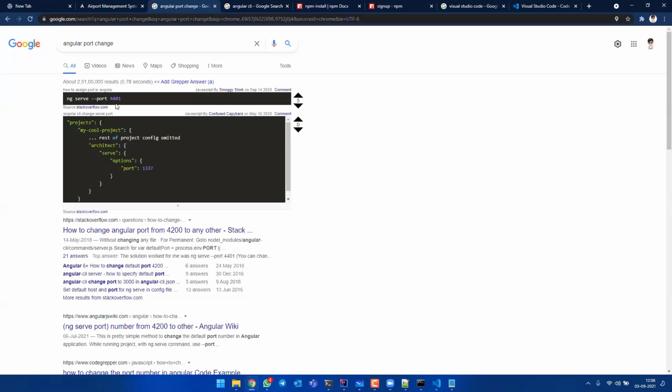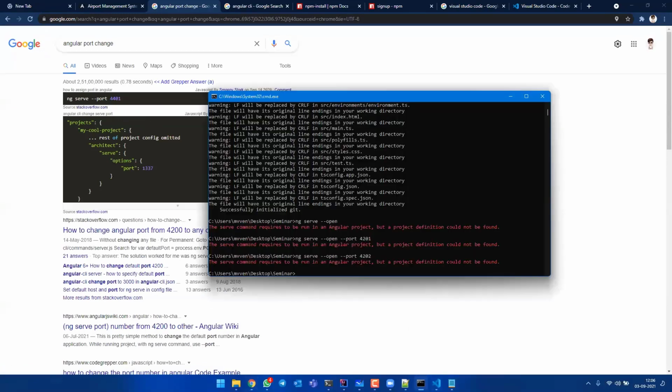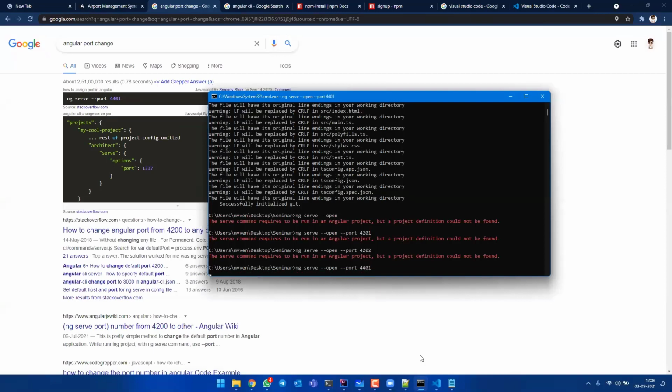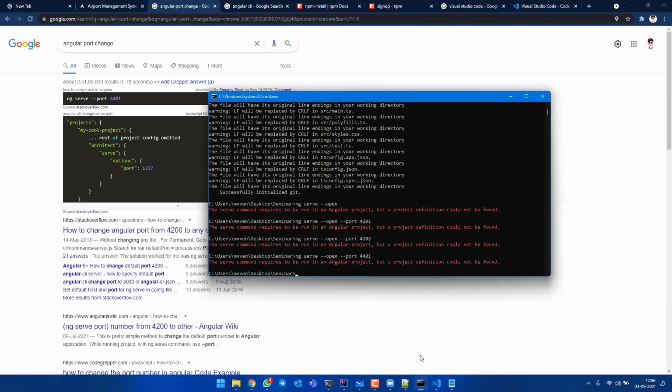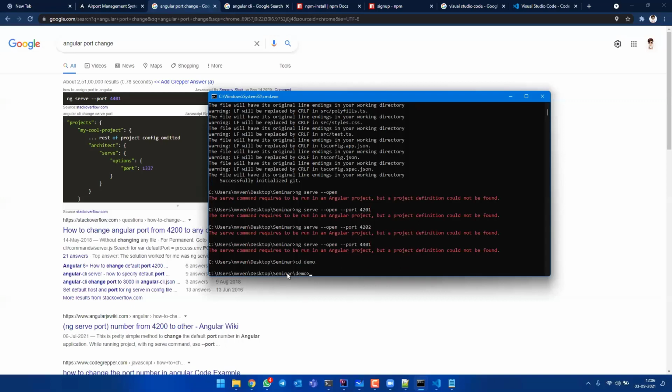Actually, this is the only way we change it: ng serve --port. Let's give 4401 then. Still it's not running. Oh my God, I made a small mistake here. You see, even a lot of people like me do the same thing. I didn't even move into that project. I'm still in this seminar folder itself. I have to move inside that demo folder.